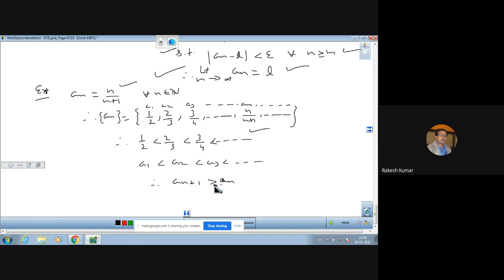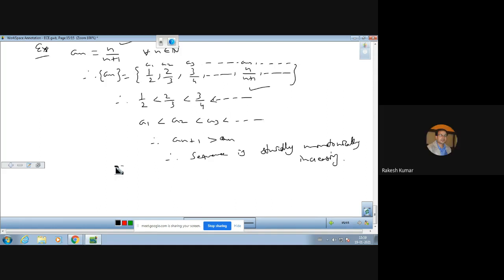So this is strictly monotonically increasing. Therefore, the sequence is strictly monotonically increasing. Now let us check its convergence.